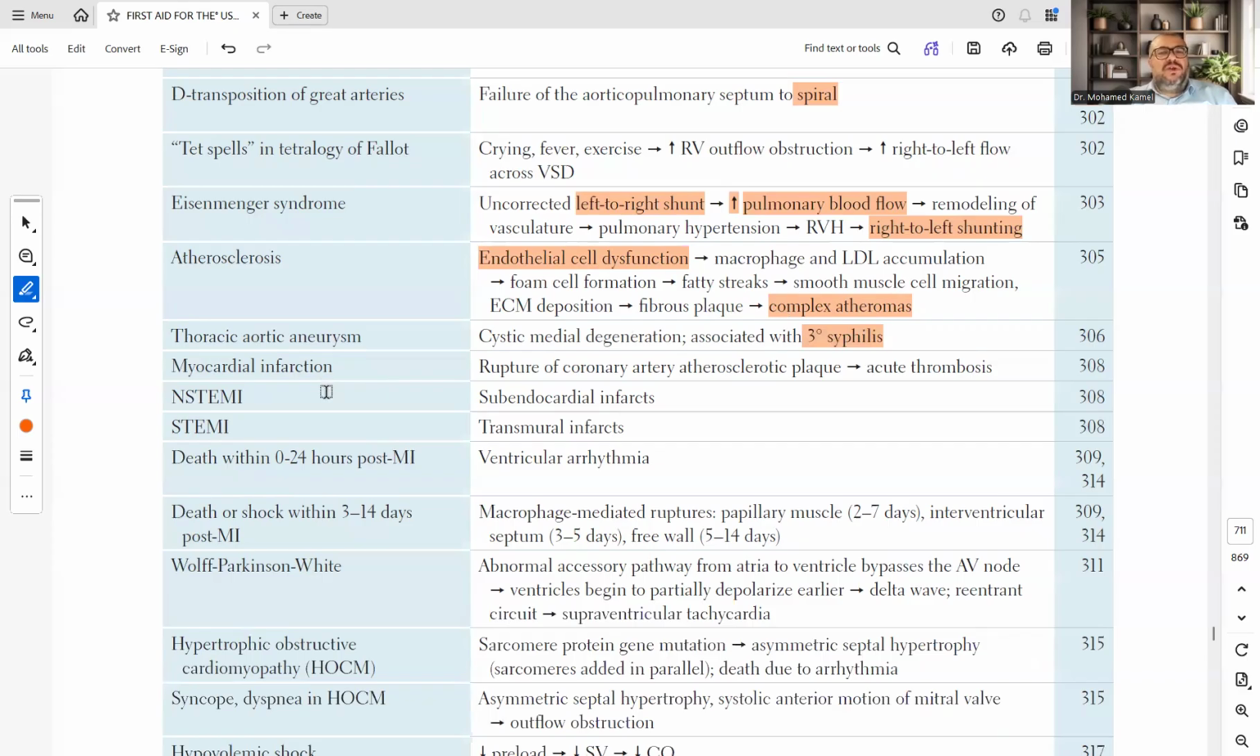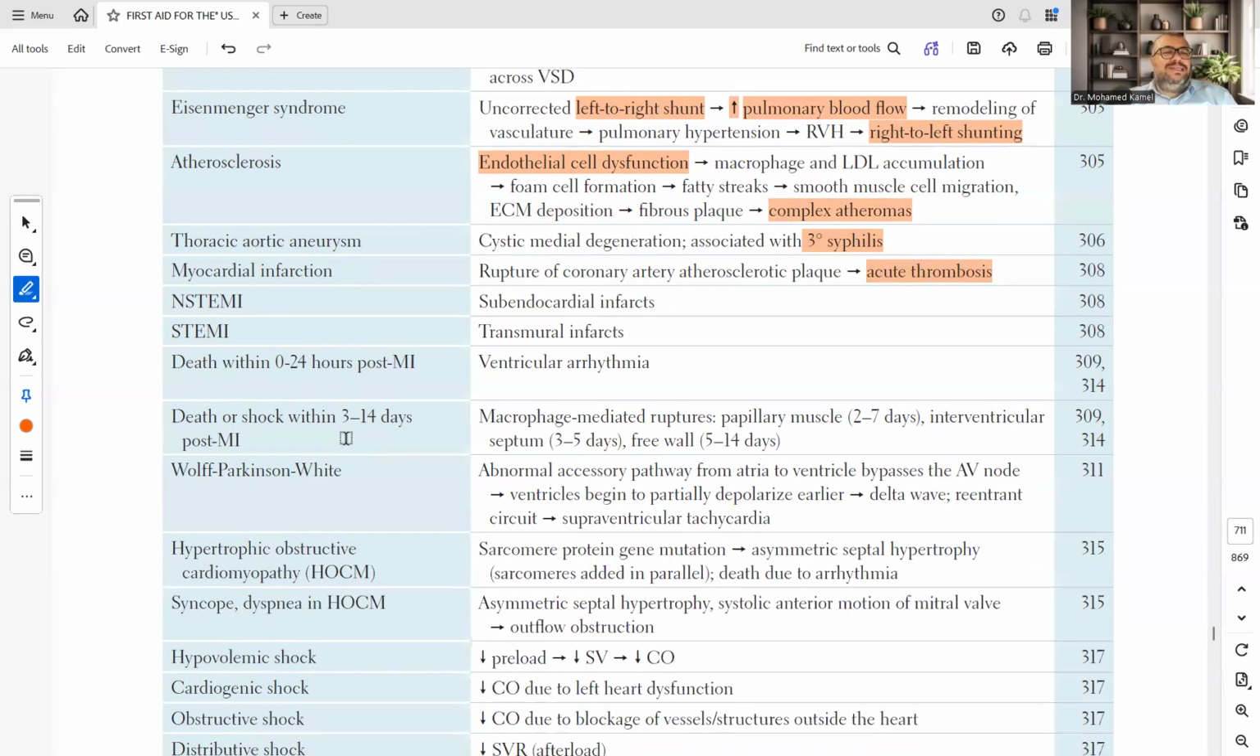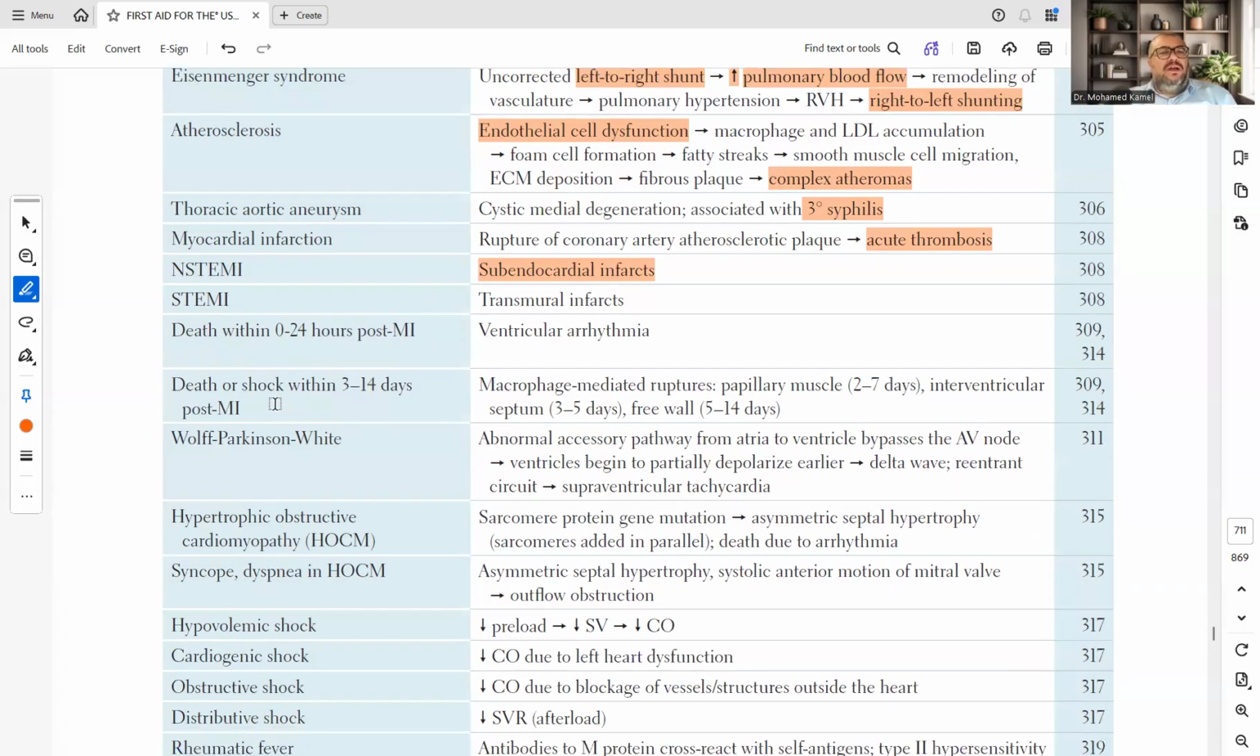Myocardial infarction, rupture of coronary artery atherosclerotic plaque leads to acute thrombosis. Non-ST segment elevation myocardial infarction, mainly subendocardial infarction. ST segment elevation myocardial infarction, transmural infarction affecting all layers of the heart. Death within 0 to 24 hours post myocardial infarction, most probably due to ventricular arrhythmia.